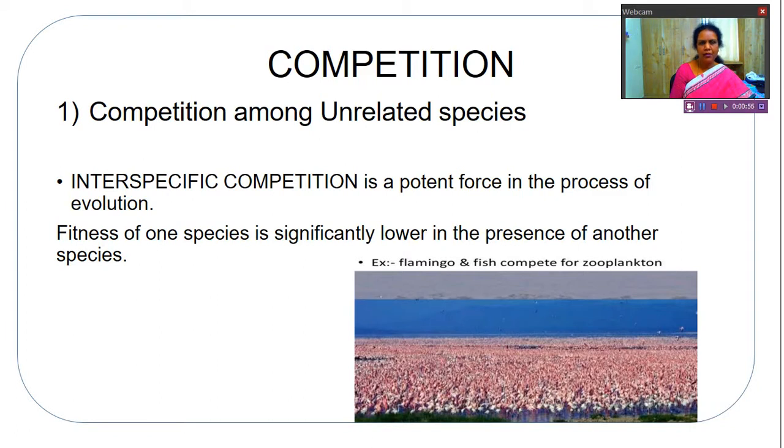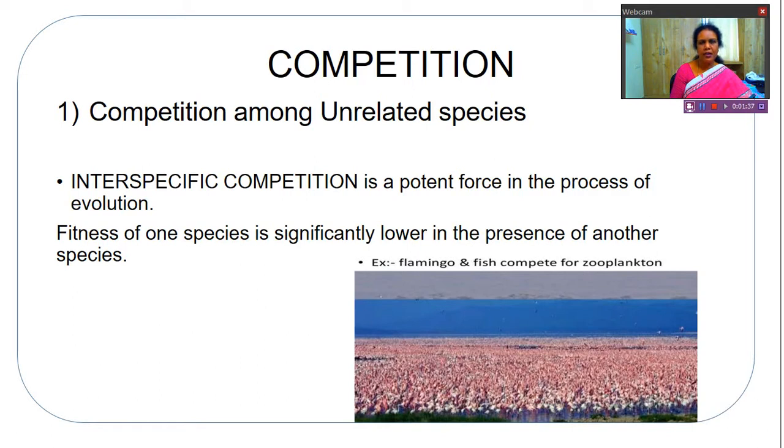So this competition was first studied by Darwin, who explained evolution through the process of natural selection. When there is natural selection, there will be competition among different species. So, competition is leading to natural selection, and natural selection is leading to evolution. This is a theory of Charles Darwin, which is called natural selection. So according to Darwin, competition is the potent force for evolution.